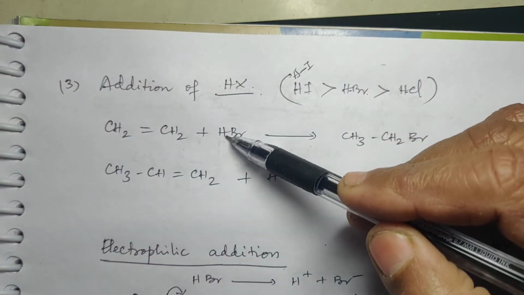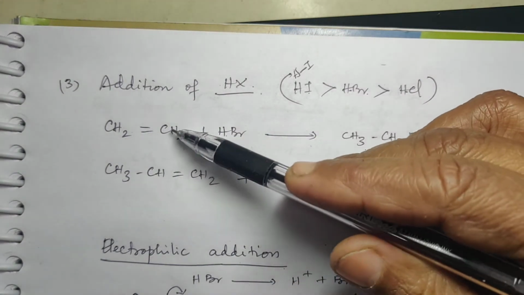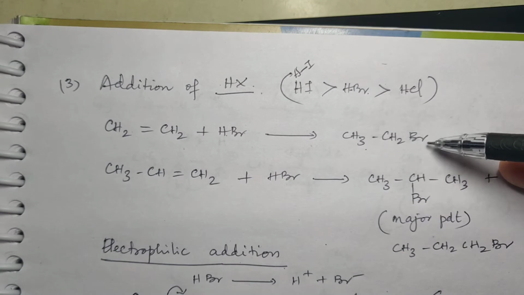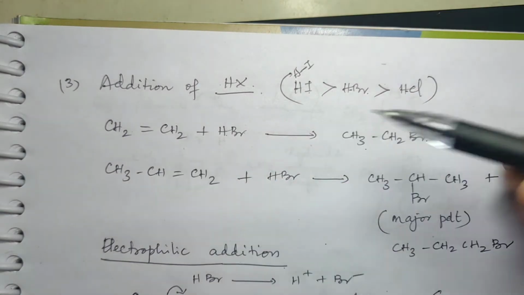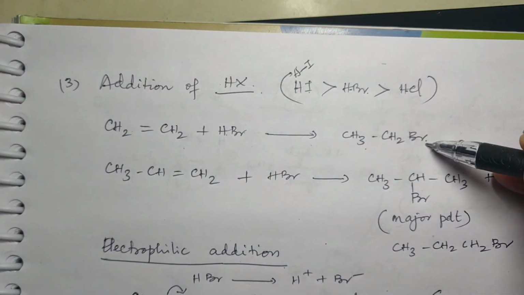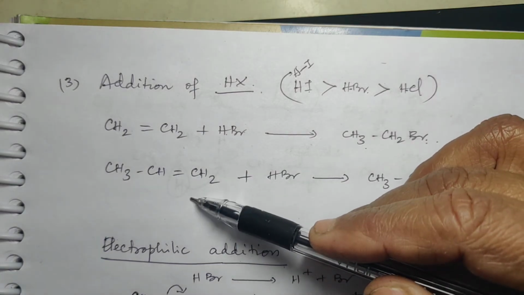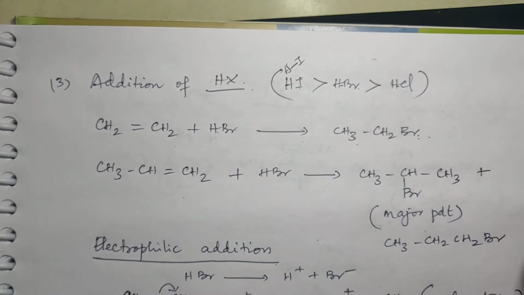CH2 after taking up hydrogen will give CH3, and the CH2 will take up Br to give you CH2Br. So ethene gives you ethyl bromide. Now if the alkene is unsymmetrical, see what happens.